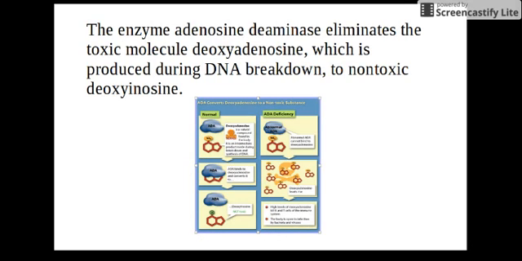ADA is caused by mutations in the ADA gene, which encodes the enzyme adenosine deaminase. Adenosine deaminase is found throughout the body, but is most active in lymphocytes, the basis for adaptive immune response. Functional adenosine deaminase eliminates the toxic molecule deoxyadenosine, which is produced during DNA breakdown, to non-toxic deoxyinosine. When adenosine deaminase is not functional, deoxyadenosine accumulates to levels that are toxic to lymphocytes.